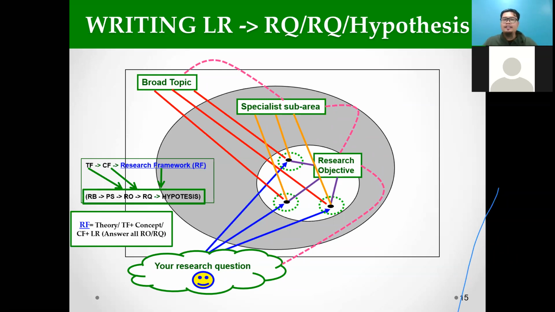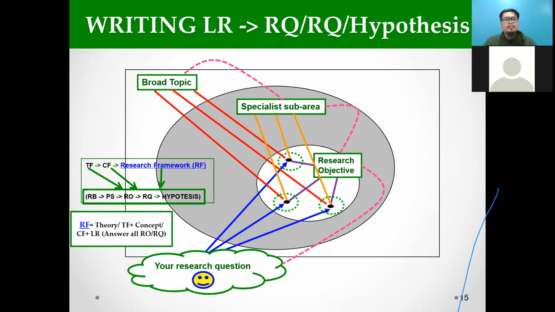When the panel asks why you chose this theory, this model, this literature, why and why and why, there is only one answer: because I need to answer my research question or research objective. That's it. That's why I summarized it here.